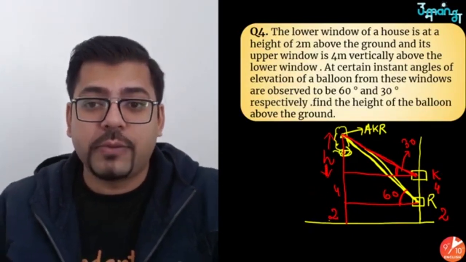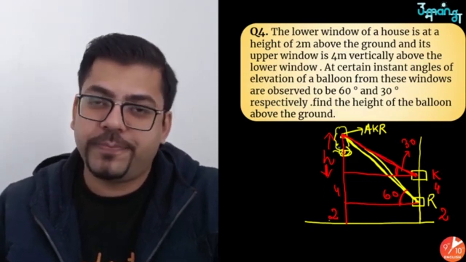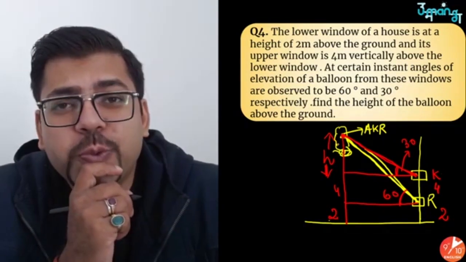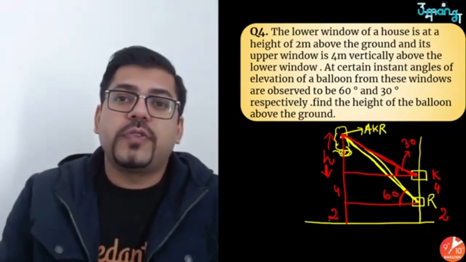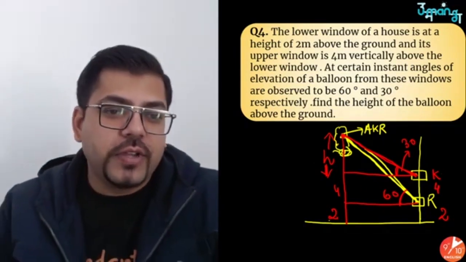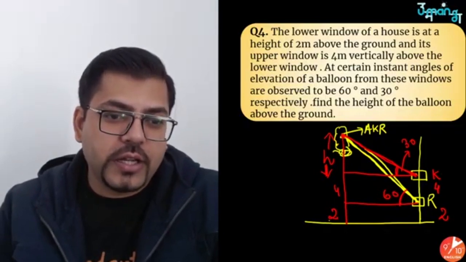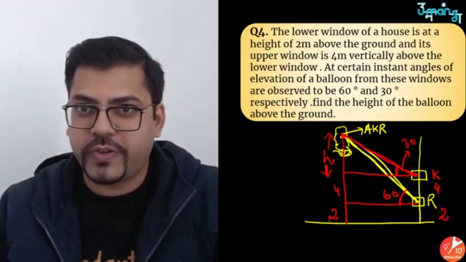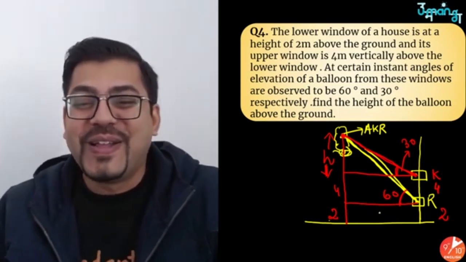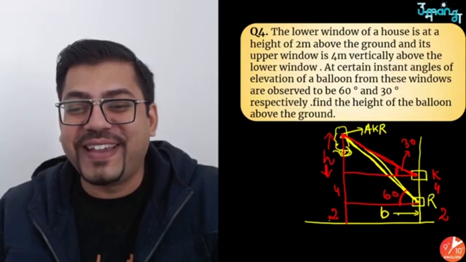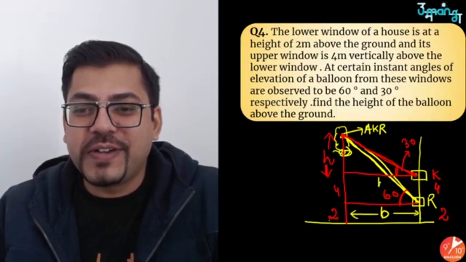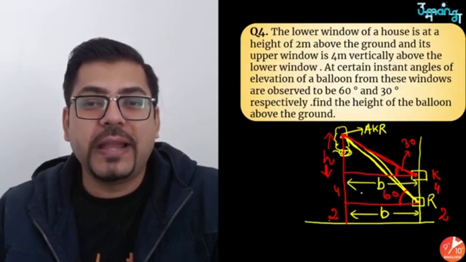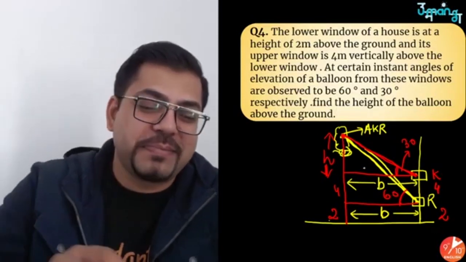Cool. So it's time to find the height of the AKR sir's girlfriend. Let's do that. So here she is. We are going to solve it. Very simple. We are intelligent kids, and no matter how high AKR sir's girlfriend is, we will surely find her. So let us assume this is base b. So this will also become base b. Let's apply trigonometry.